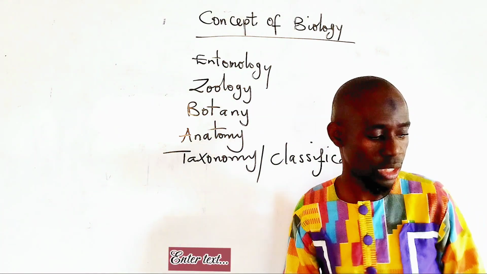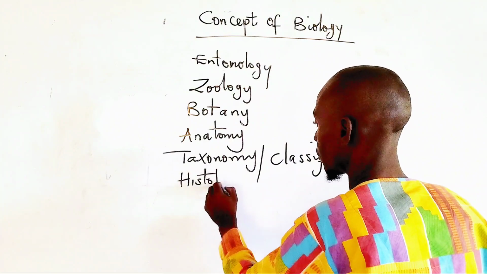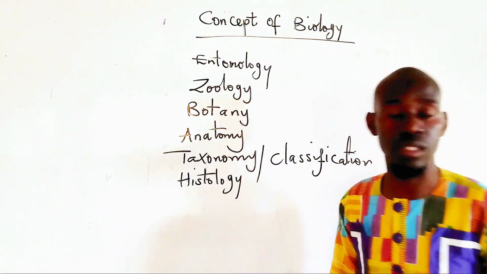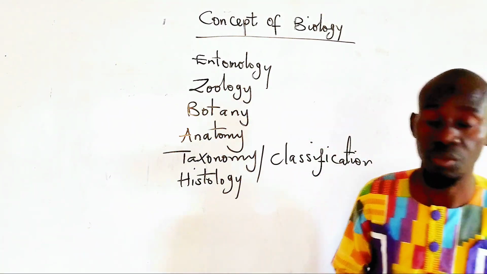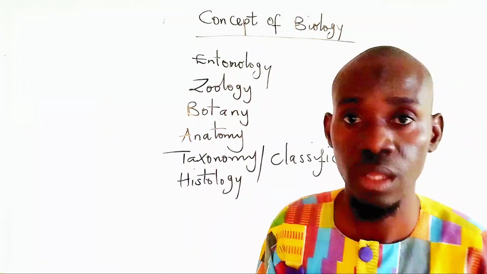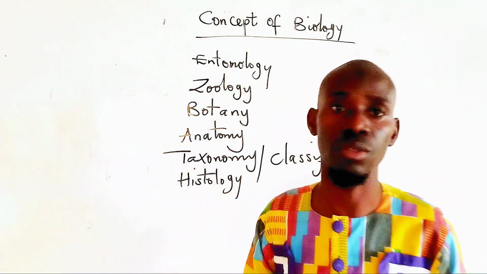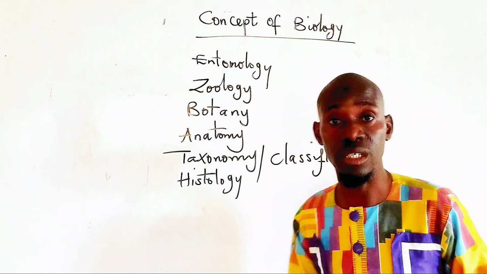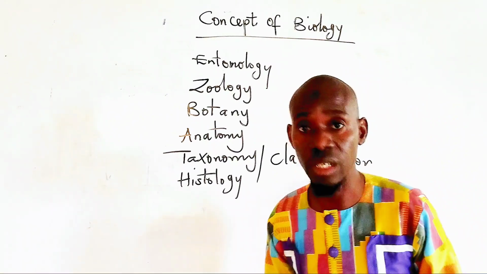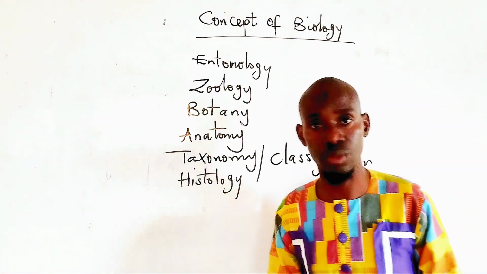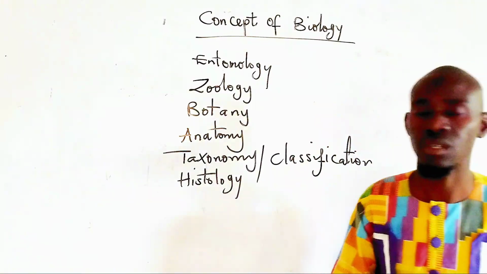So another branch of biology is histology. This is the study of tissues. Of course, we know that in plants, there are several tissues. We have the xylem, we have the phloem, we have the parenchyma, we have the ground tissue, we have the mesophyll layer. So many tissues are found in plants. And also in animals, there are several tissues. The common ones are bones, cartilages, muscles, tendons, ligaments. These are tissues. We have the epithelial tissue, we have the connective tissue, we have a lot of tissues.